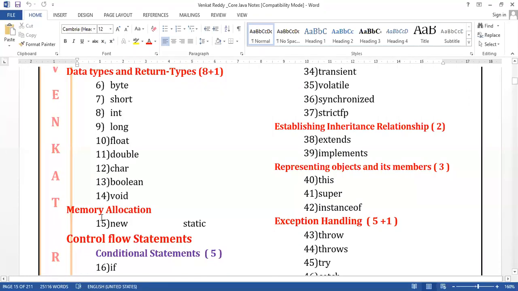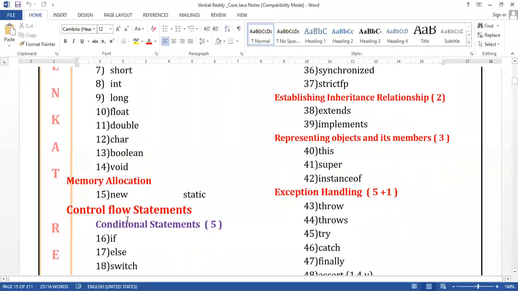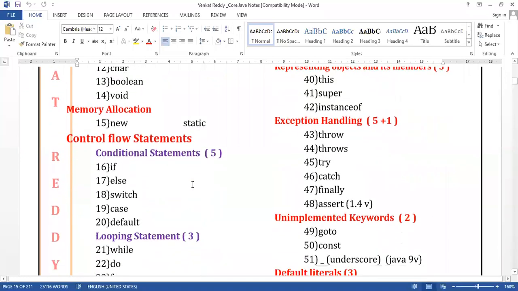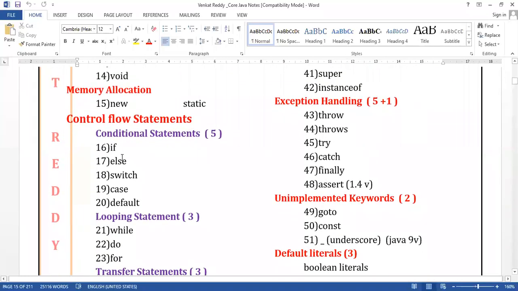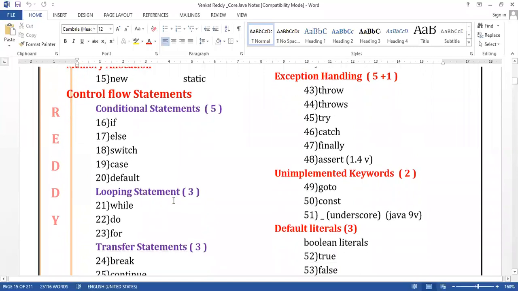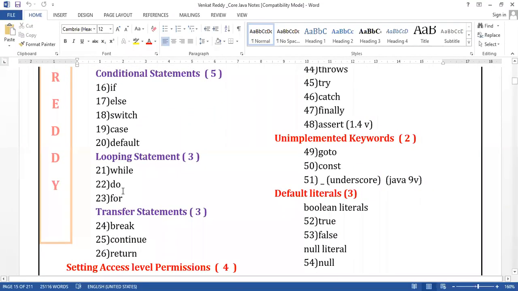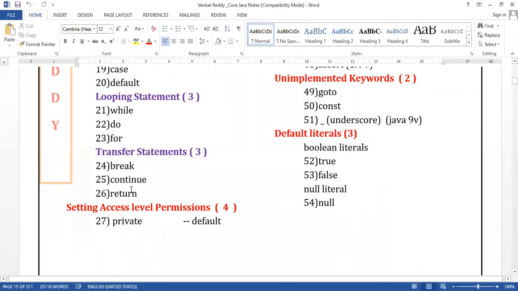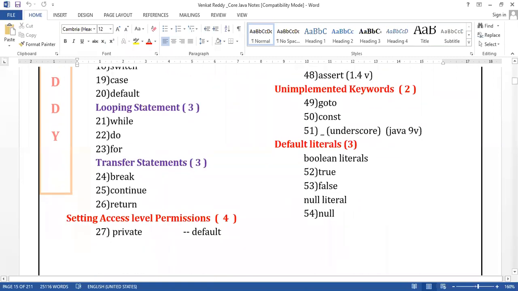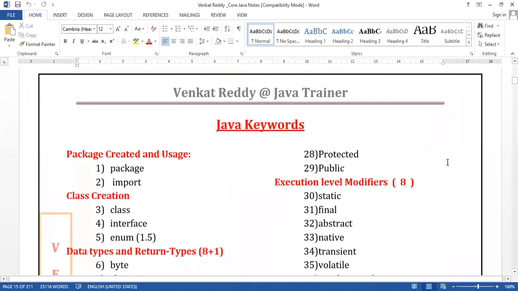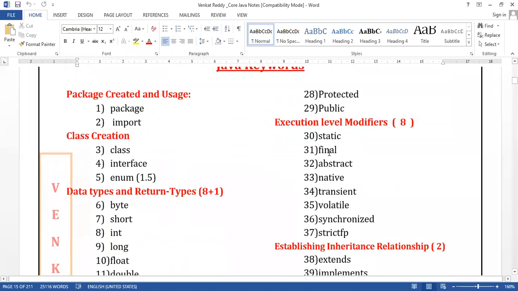And new is one keyword, for memory allocation. Control flow: if, else, switch, case, default, while, do, for, break, continue, return, private, protected, public, static, final, abstract, native.